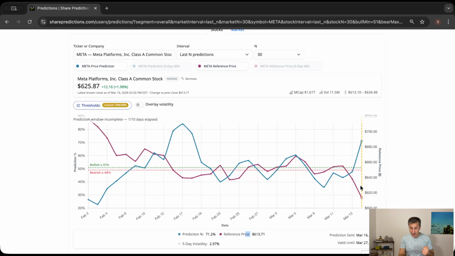And the prediction itself is 71.2%, a fairly strong bullish one. And if we look at the price of the stock as of today, the price has actually gone up by almost 2%. So the price development is sort of in line with the expectations of the algorithm. But remember also that this prediction is made for the upcoming 10 market days.